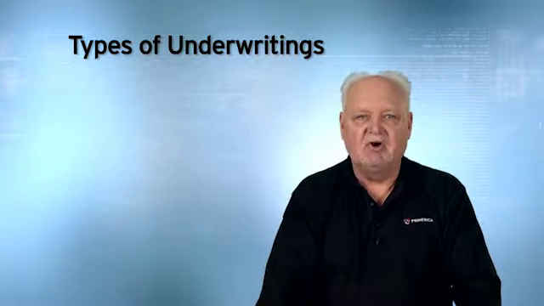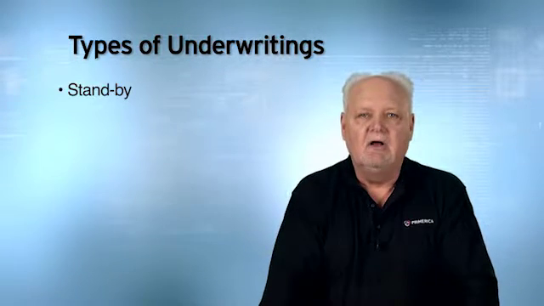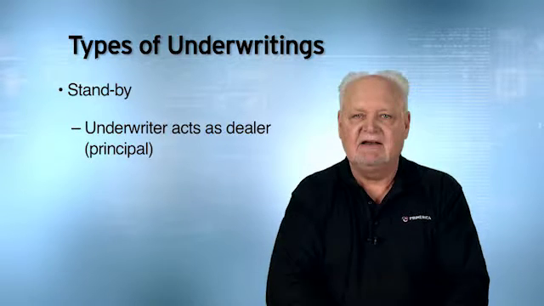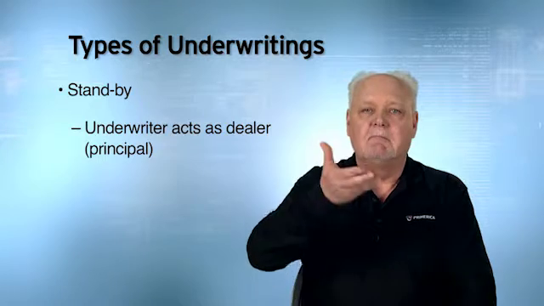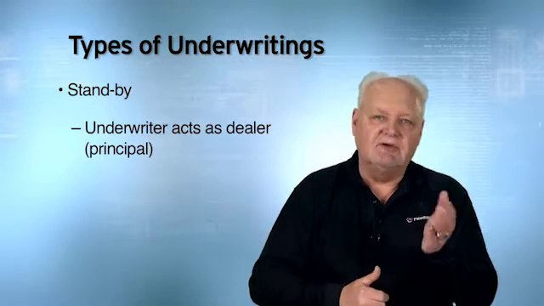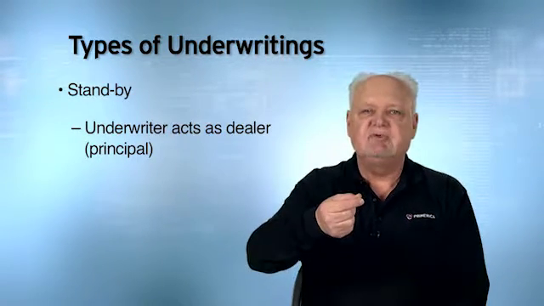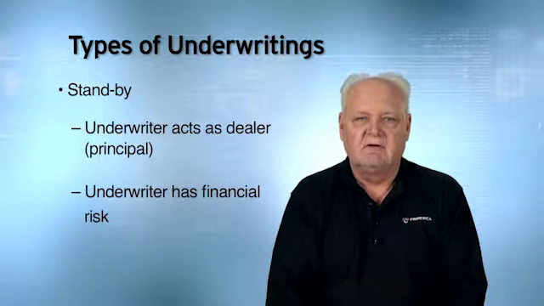The next type of underwriting is standby. Now here, the underwriter is acting as a dealer. They're going to buy the new issue, put it in their inventory, mark it up, and resell it. They're acting as a principal. So dealer, principal means the same thing. Here, if the new issue doesn't sell, it's the underwriter who has the financial risk.